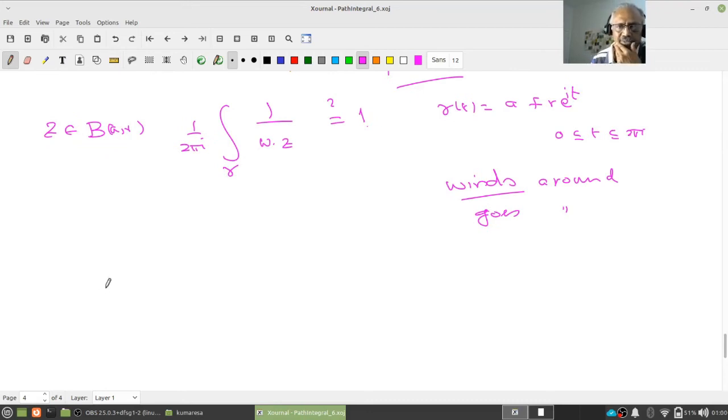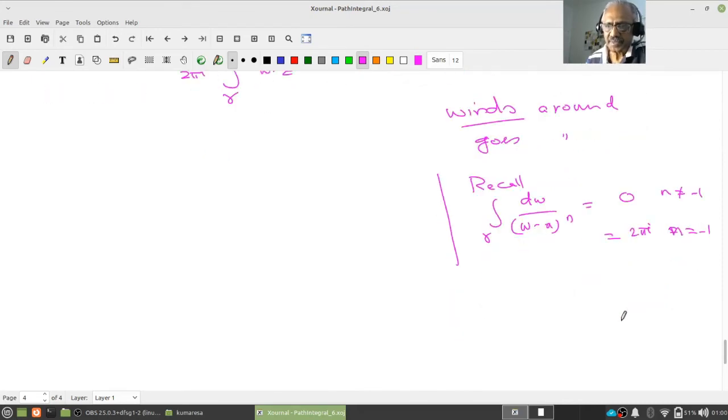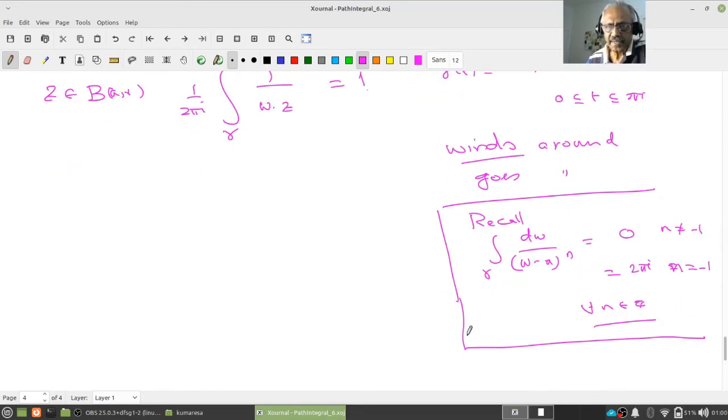So what do you think I should know? Remember, recall what I know earlier. We know this: if I take this gamma as above, and if I look at the integral of dw by (w minus a) to the power n, we know this is equal to 0 if n is not equal to minus 1, and equal to 2 pi i when n equals minus 1. Do you remember this? This is true for every integer n. We have already proved that. Keep this in mind. We are going to use that.